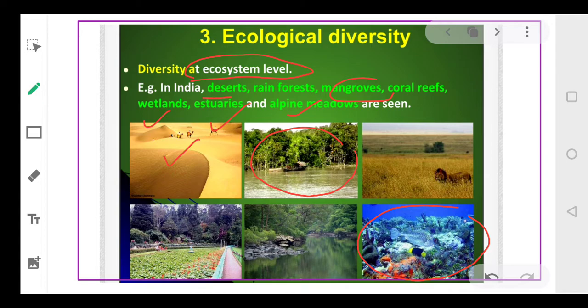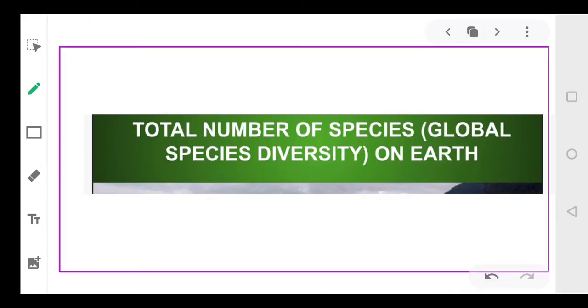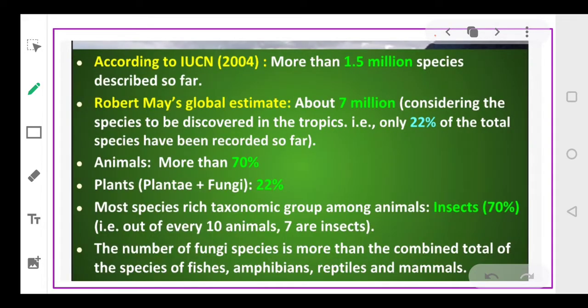Okay. Now let's compare the number of species that are available on the surface of the earth and how many are present in India. So let's compare the global species diversity with that of India. How much diversity is available in India in comparison to the whole world? See, as per the data accumulated by IUCN, the International Union for Conservation of Nature and Natural Resources, in 2004, there are 1.5 million species that have been described so far. So we have recorded about 1.5 million species so far.